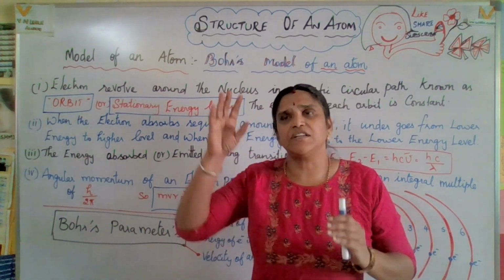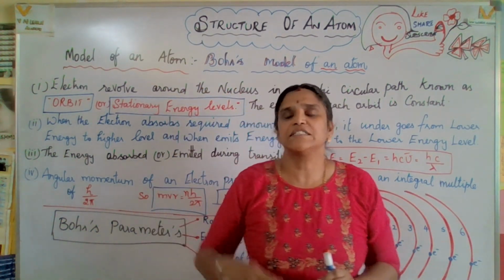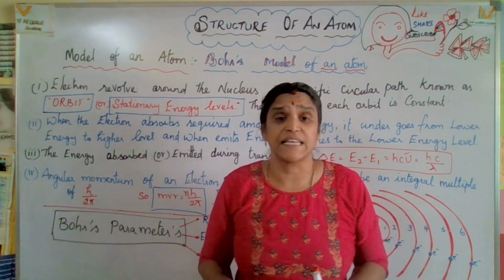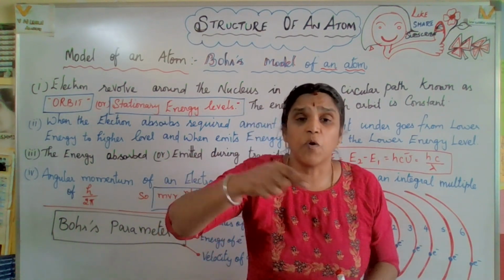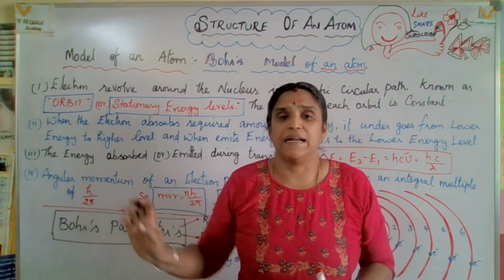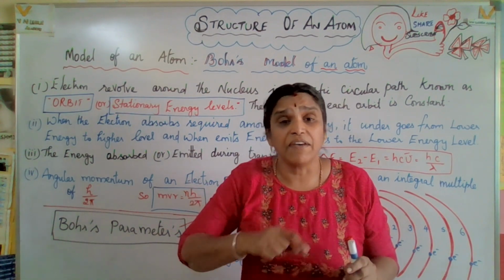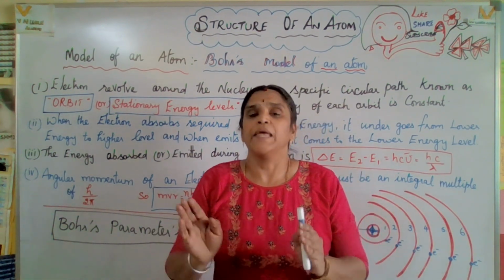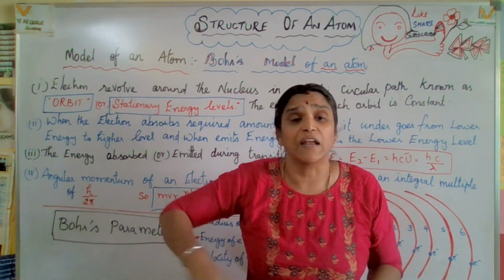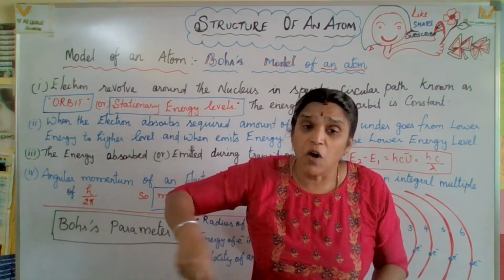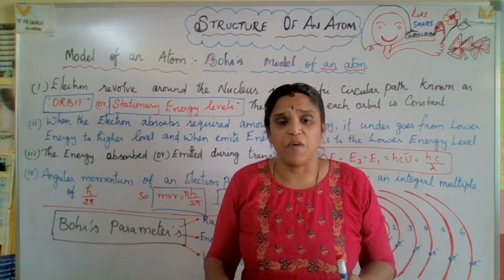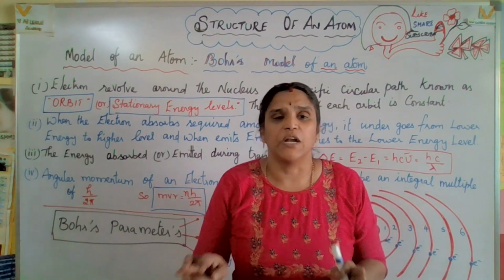He imagined the solar system, where the sun is in the middle and all the planets are revolving around the sun. Each planet goes on its own path. It will not mislead or go to other planets' paths. In the same way, imagine electrons having their own circular paths, revolving around the nucleus, just as the planets revolve around the sun.